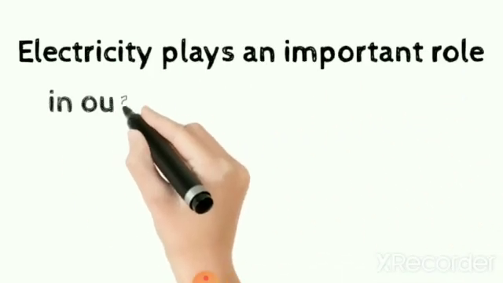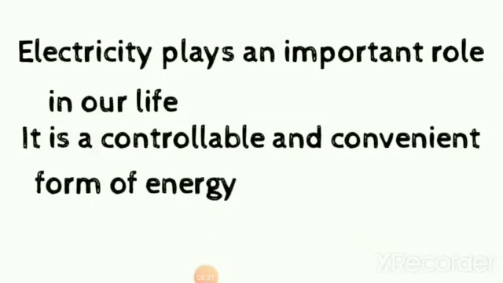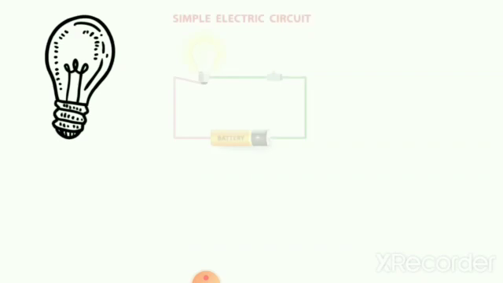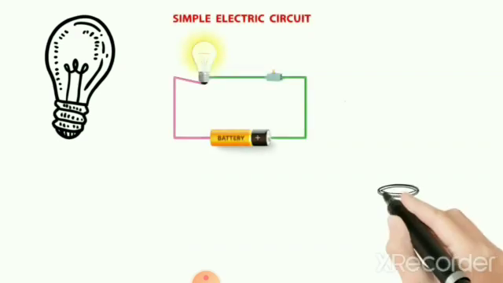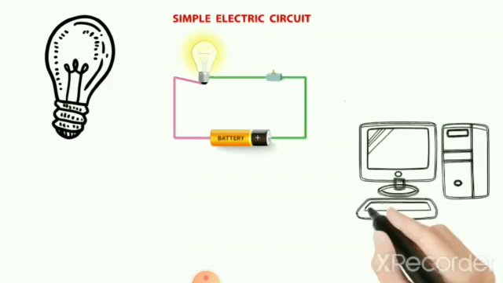Electricity plays an important role in our life. It is a controllable and convenient form of energy. So you can see here examples like a bulb. A simple circuit diagram is given here. TV. It's a battery.